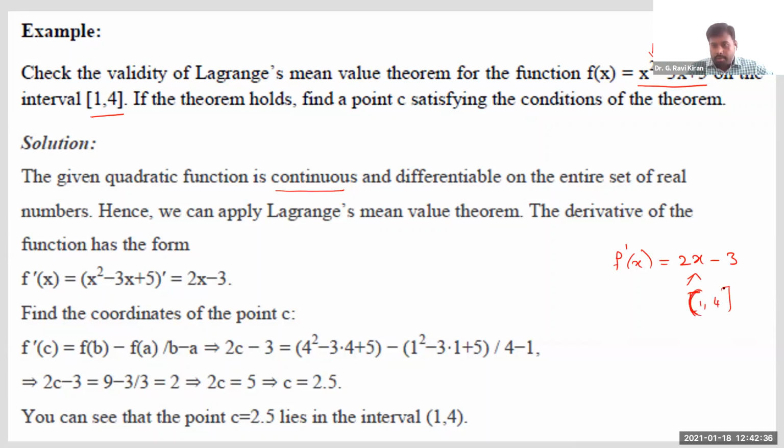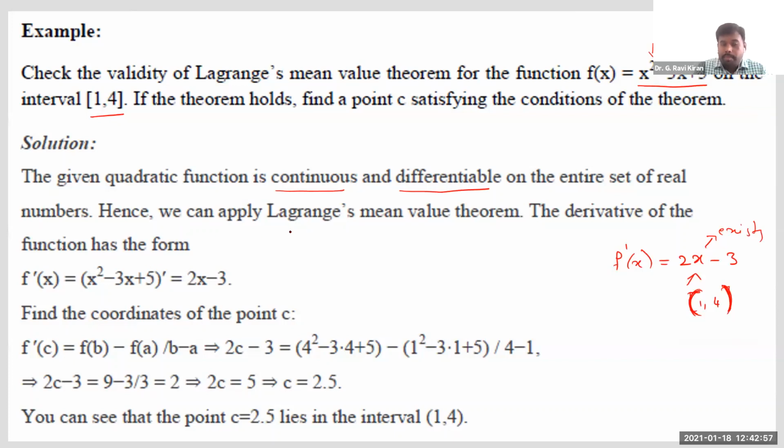We must take the open interval. For all the values in this open interval 1 comma 4, since f dash of x exists, we can say f of x is differentiable also. Now, f of x is both continuous as well as differentiable. Those two conditions are enough now.